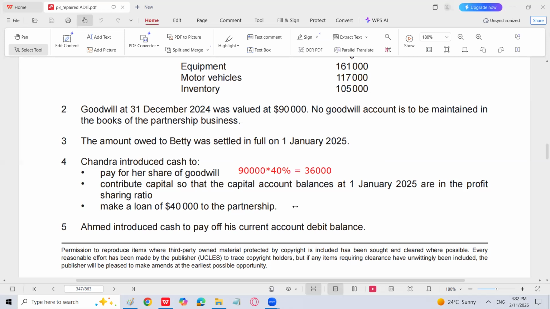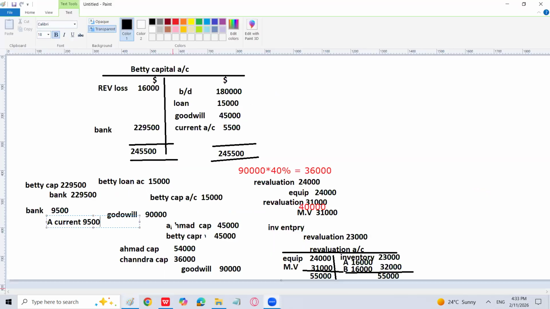Loan he is giving 40,000, and what amount of cash he has to bring for his capital, that is dependent upon that he will contribute capital, so that the capital account balance on 1st January 2025 are in the profit sharing ratio. He is still a partner with A.C.M.A. So we need to see what is A.C.M.A capital now to find whatever amount he is supposed to contribute as his capital share. So let's prepare the A.C.M.A capital account now.